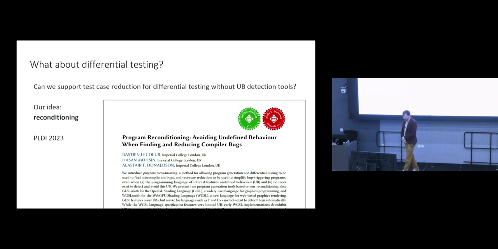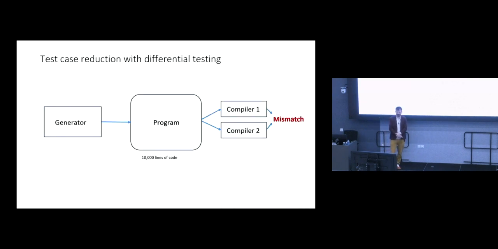What about differential testing? Can we support test case reduction for differential testing without undefined behavior detection tools? We have a paper about this at PLDI 2023, which works well for relatively simple programming languages, like the graphics languages I've been interested in. So in the case of differential testing, we've generated a program, and we've ended up with a mismatch between the results of executing the results of compiling this program with two different compilers.